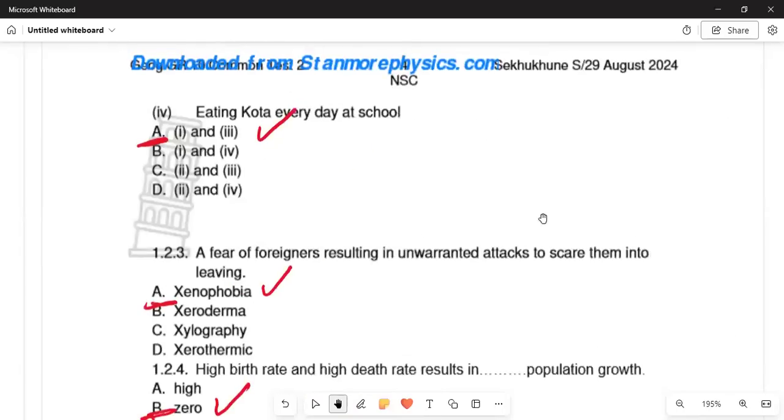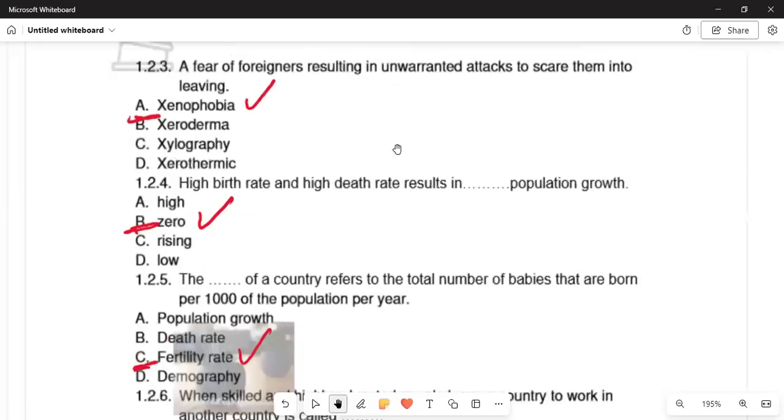They're eating quarter every day. So we are saying that that is incorrect. So we are saying the correct answer is number 1 and number 3. Therefore, it is letter A. You get your mark.